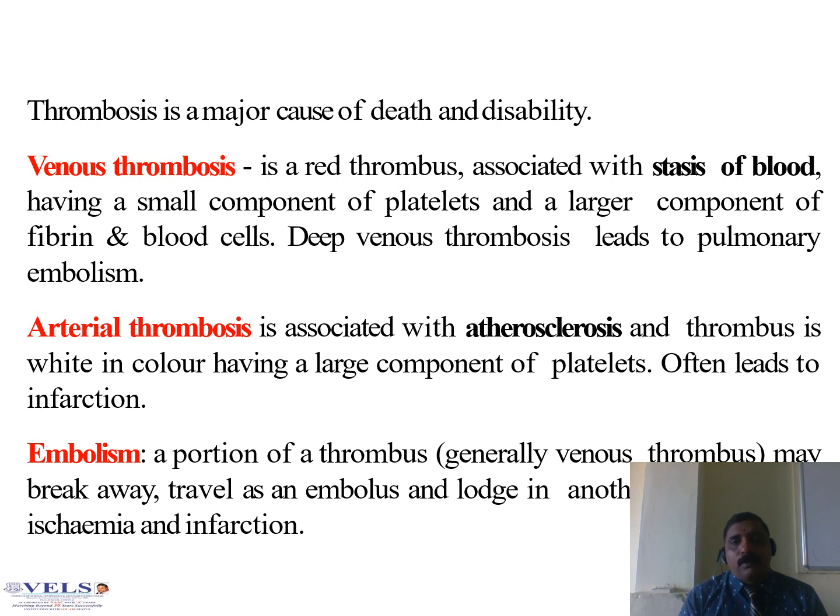What is meant by venous thrombosis? It is a red thrombus associated with stasis of blood, having a small component of platelets and a larger component of fibrin and blood cells. Arterial thrombosis is associated with atherosclerosis, and the thrombus is white in color, having a large component of platelets. It also leads to infarction, such as myocardial infarction.